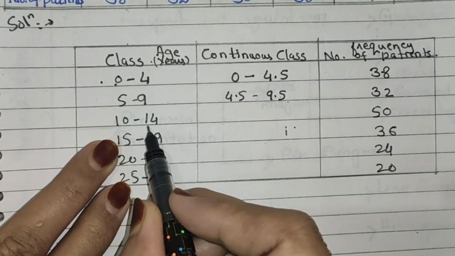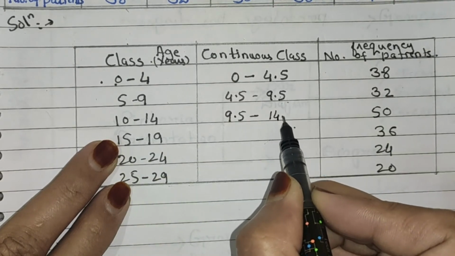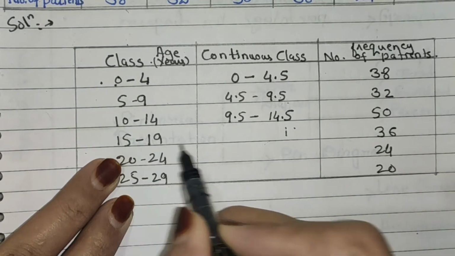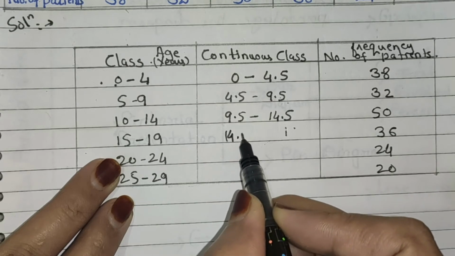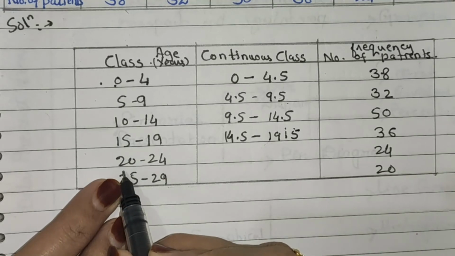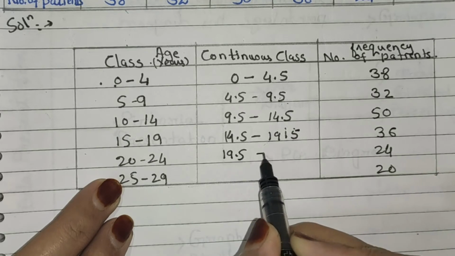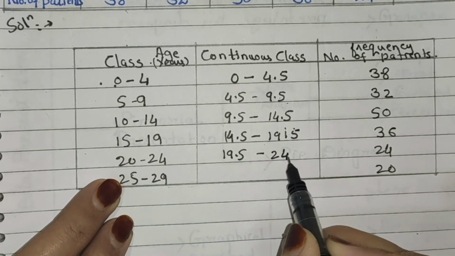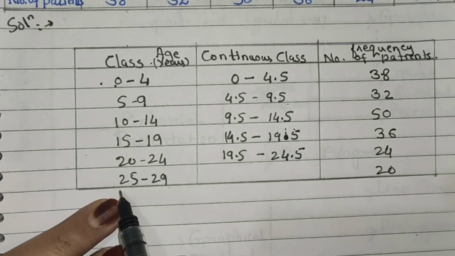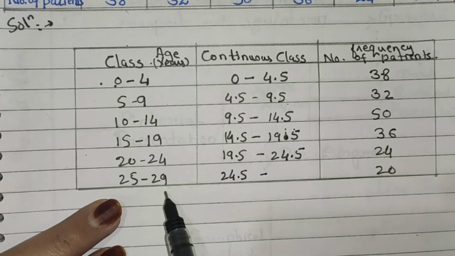Subtract 0.5 and add 0.5. We get 9.5 to 14.5. Subtract 0.5 and add 0.5. We get 14.5 to 19.5. Now next subtract 0.5, we get 19.5 and add 0.5, we get 24.5. Next subtract 0.5, 24.5 and add 0.5,